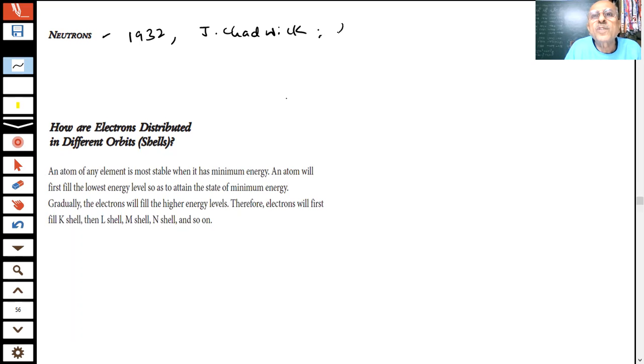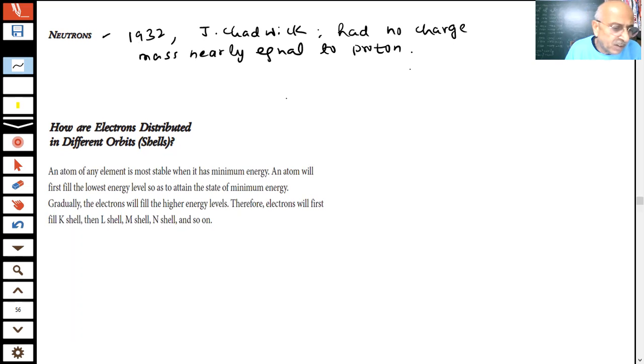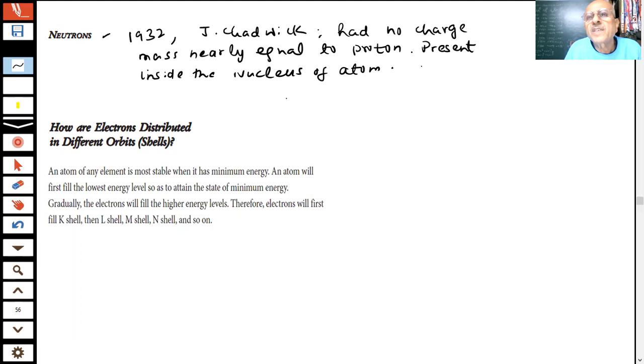This particle had no charge, students. It was neutral, with mass nearly equal to the proton. They are present inside the nucleus of the atom, and the neutron is represented by n.